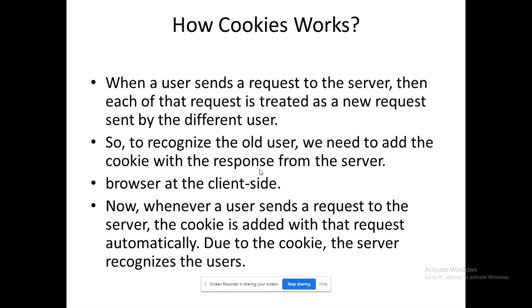So for two things: from the server side, it is ready to remember the varieties of clients. On the client side, it is ready to refer to the multiple requests from the single client. So the cookie plays a vital role in storing the user context pertaining to both server side and client side. The browser plays a major role in this because the cookie is built in, like an environmental variable in the browser. That's the way the cookie works.